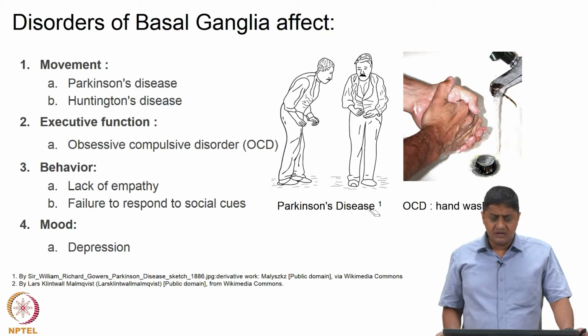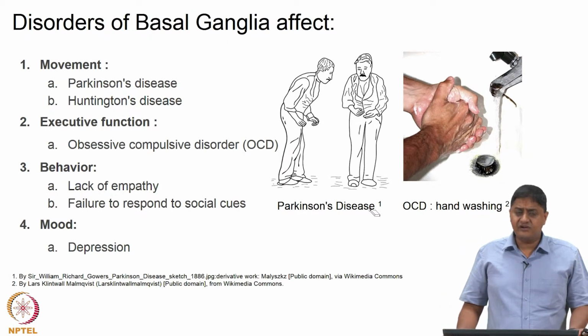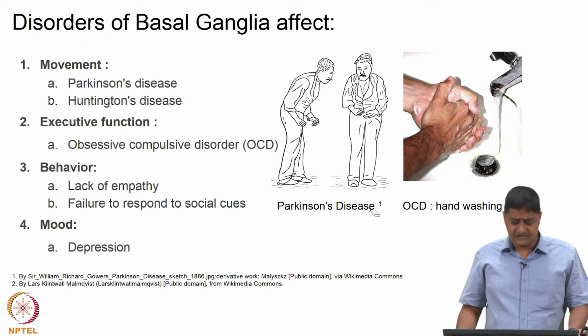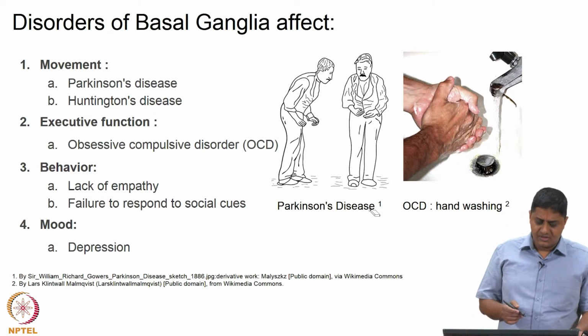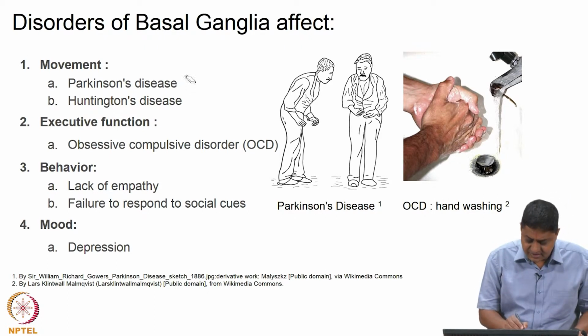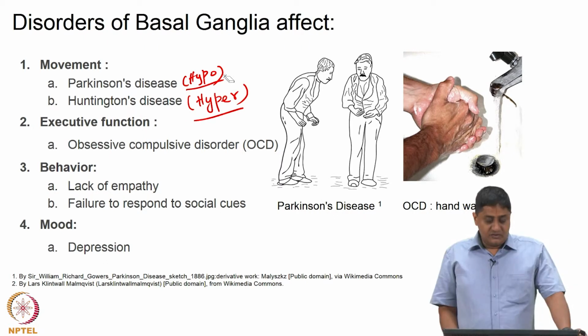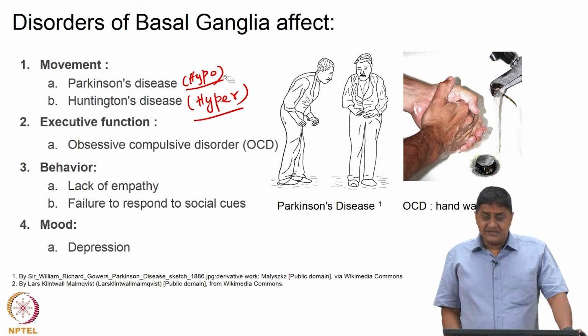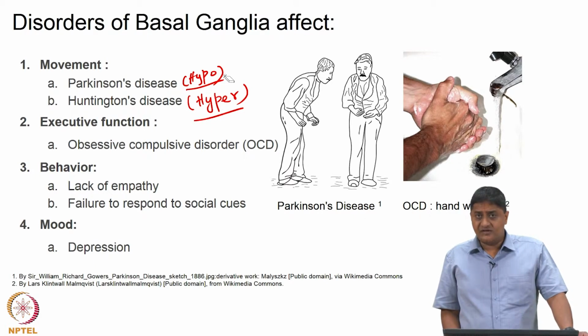There are different disorders that affect different loops, and that means different functions are affected. If it affects the movement loop, different diseases can happen. Actually only a couple of these are presented. Parkinson's disease is a hypokinetic disorder and Huntington's disease is a hyperkinetic disorder. So, essentially Parkinson's disease is this disease that is caused due to the degeneration of the nigrostriatal pathway, right, or the death of neurons in the substantia nigra pars compacta. The dopaminergic neurons are compromised.